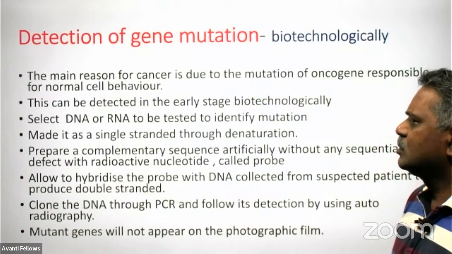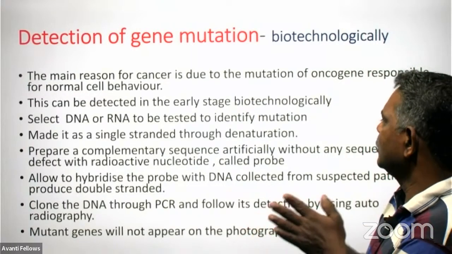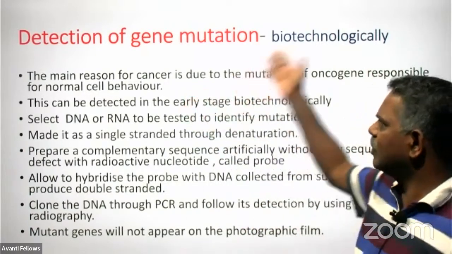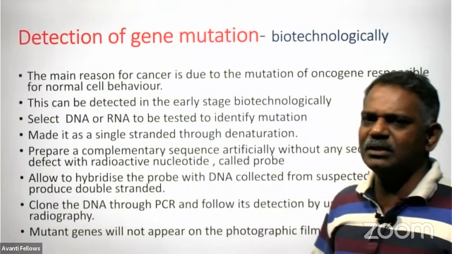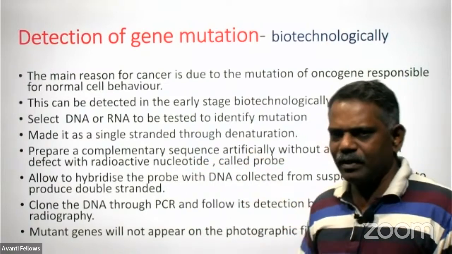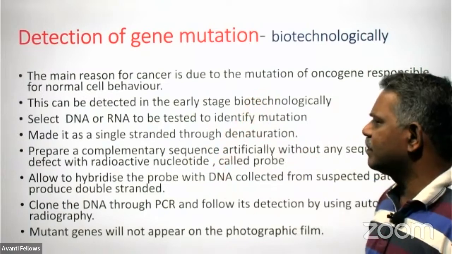So select the DNA to be tested to identify the mutation. There are some steps for it. First, after seeing the symptoms of the disease, we suspect this gene has some kind of mutation. We have to take such DNA from the patient.